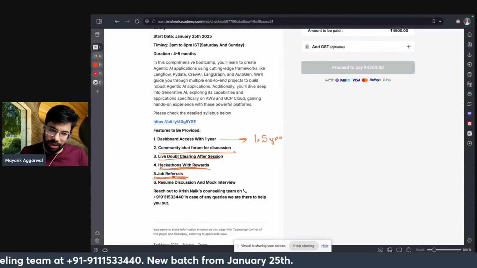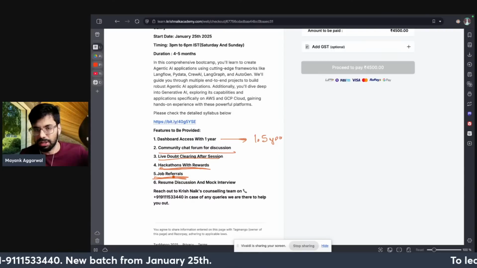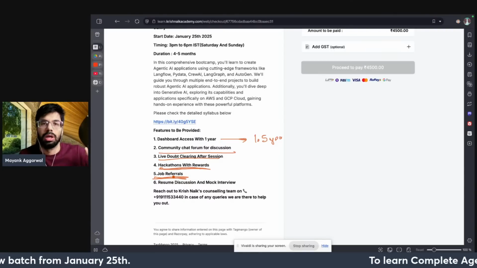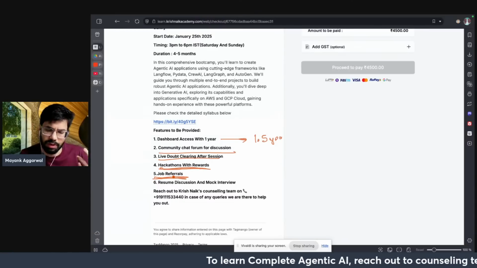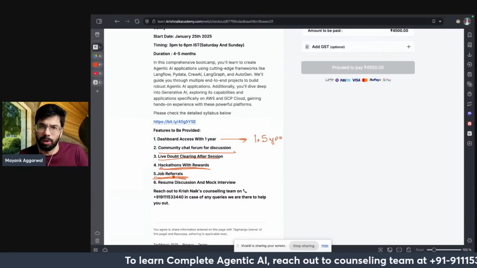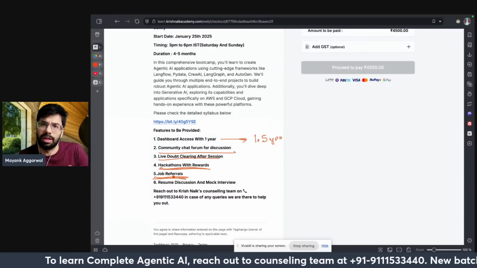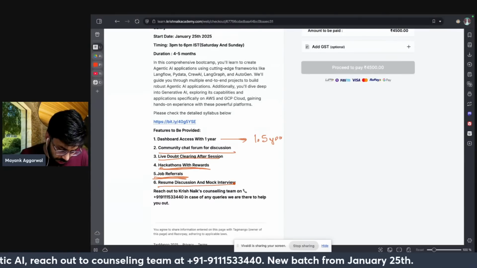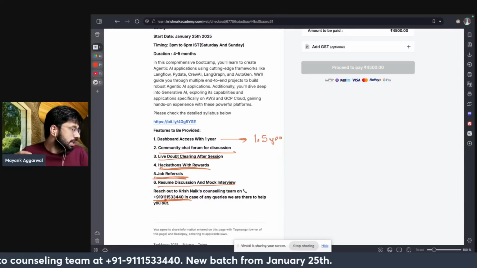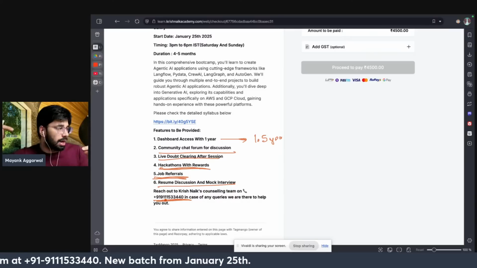All of us, all the mentors, Krish sir, we have a very good network. If any of the companies reach out to us for any job request, we will surely be happy. For people who are doing pretty great in the projects, we will be happy to refer you. And then of course resume discussion and mock interviews. You can reach out to this number, the same number I think is at the bottom, and have your doubts cleared.